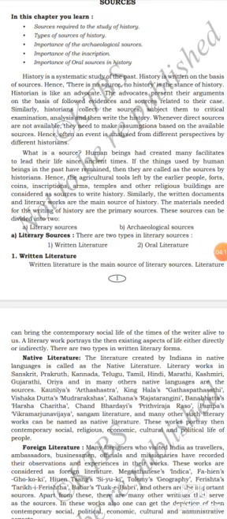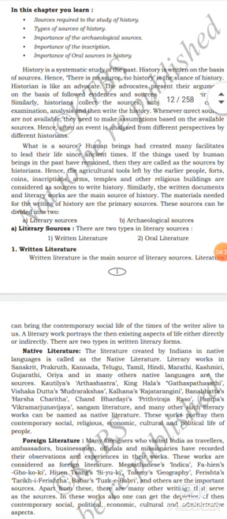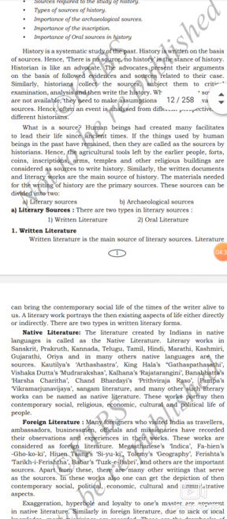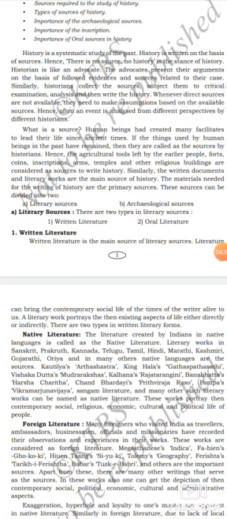Once again, I'll repeat. Listen, dear students. Human beings have created many facilities to lead their life since ancient times. If the things used by human beings in the past have remained, then they are called sources by the historians. It's very important for 1 and 2 marks. Hence, the agricultural tools left by the earlier people, forts, coins, inscriptions, arms, temples, and other religious buildings are considered as sources to write history.